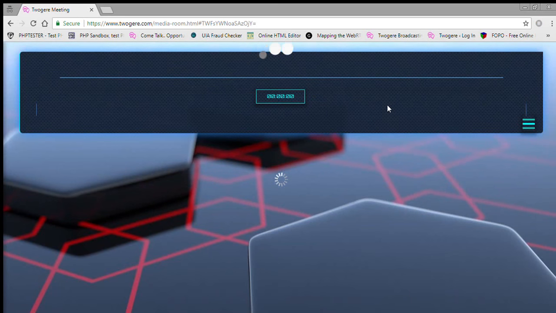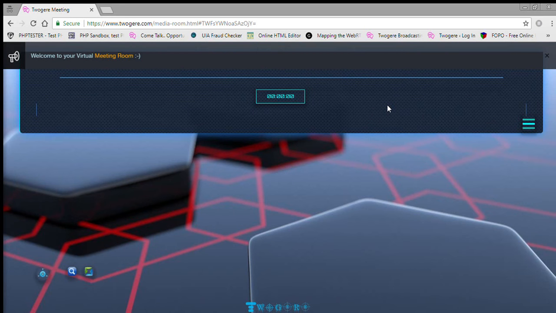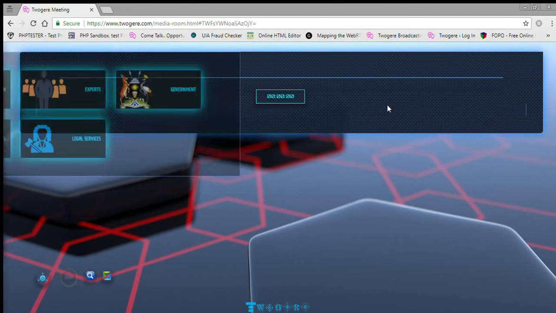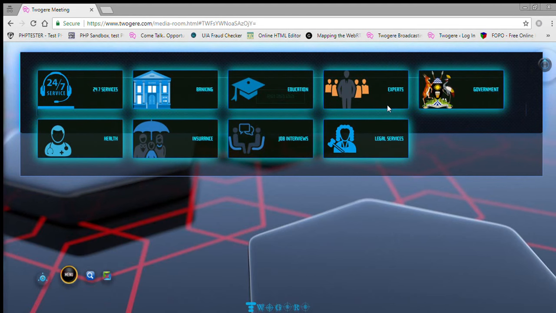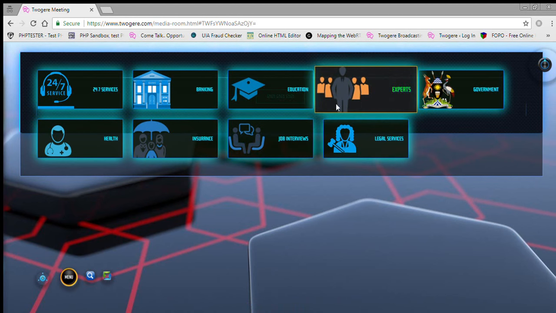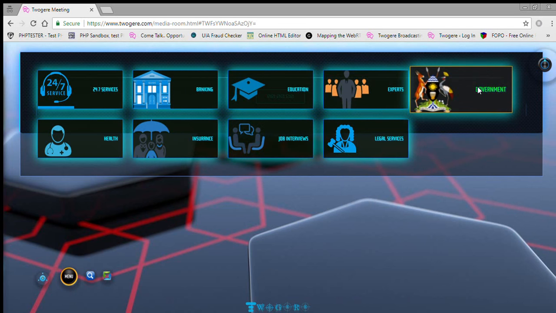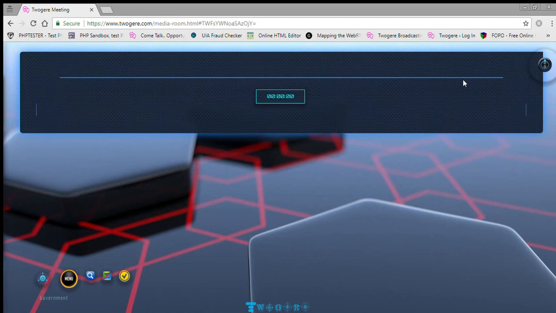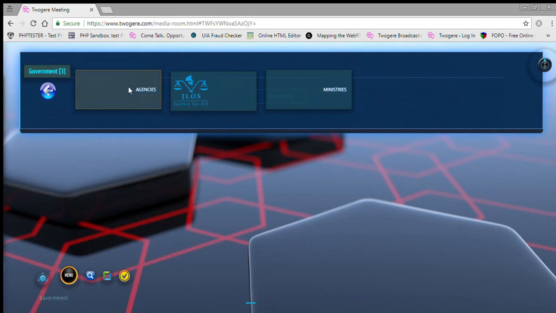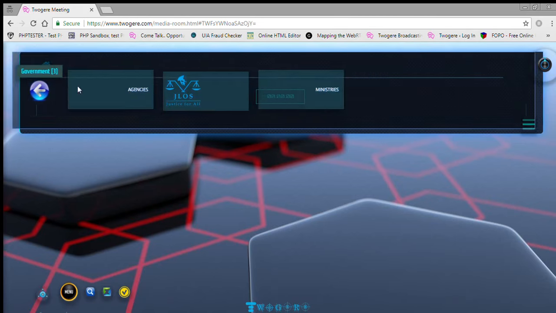It loads fairly fast. The text, your first time, says welcome, and then the menu is going to appear. So these are the different categorizations that we have under Twogere right now. Of course, there's provision to increase more as we go, but right now: government services, access to government, where you can actually see, in this case, the different agencies and ministries.